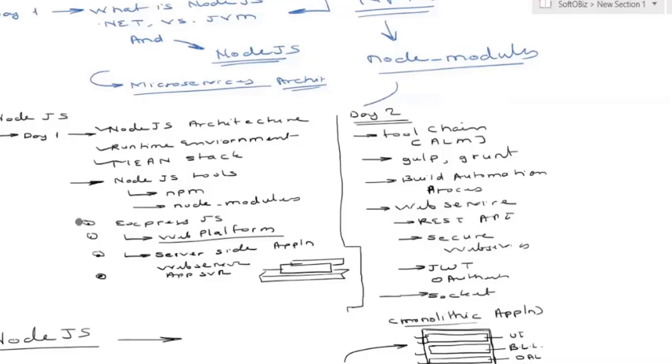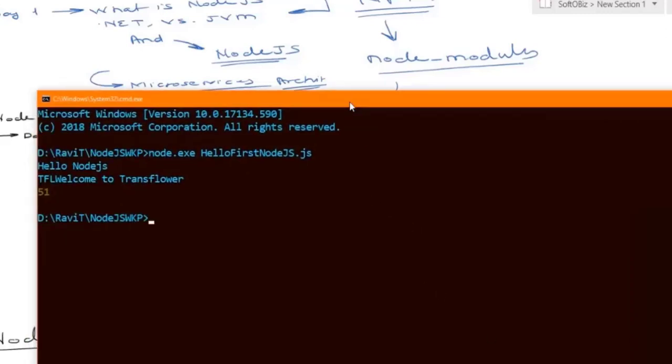I just want to ask one question. Do you have all computers with the Node.js installation? Yes or no? I think most of you have Node.js installed. May I know what version you are using for that Node.js? How to check which version of Node.js is on a computer? You can always go back to the Node.js command prompt and type a simple thing. In my case, the version is 10.15.1. Can somebody tell me which is the version you're using? Okay, 8.9 or 10.